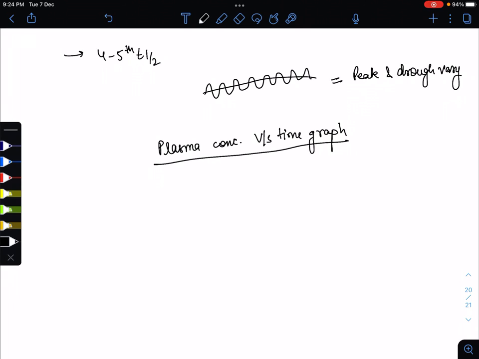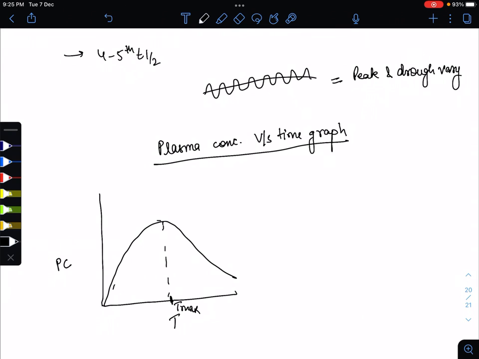So here it is plasma concentration, and here is the time. Suppose we give one drug, and that drug has Tmax, where its concentration is maximum. So Cmax depends on the dose of a drug.